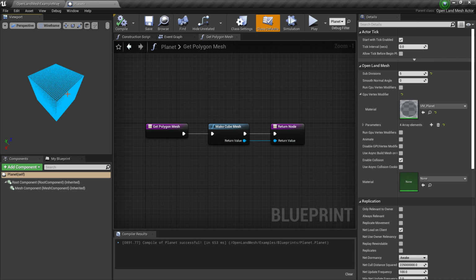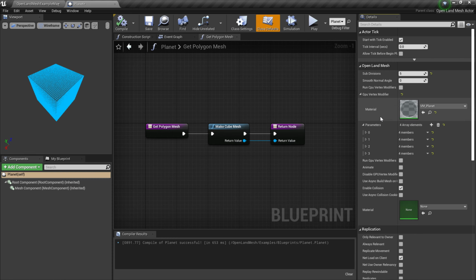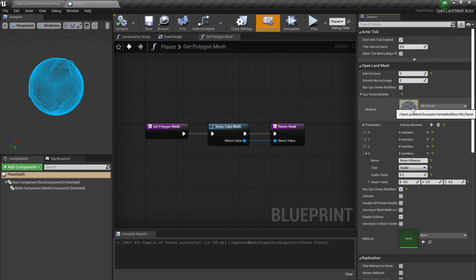In this planet demo, we do that on the GPU. In order to create the planet, we need to use some noises and do some more calculations. So it makes sense to do that on the GPU, which is kind of cheap. Here you can see we have a GPU vertex modifier. This is the material, and there are some parameters you can pass. I'm going to check this box, run GPU vertex modifiers, and compile it again. Now we have a planet.